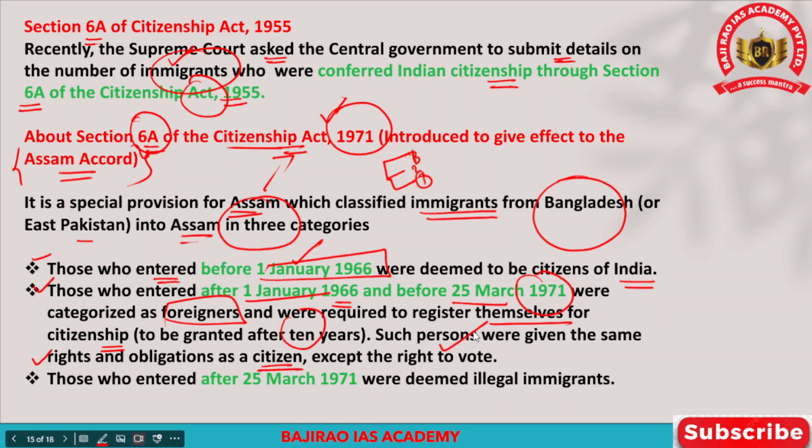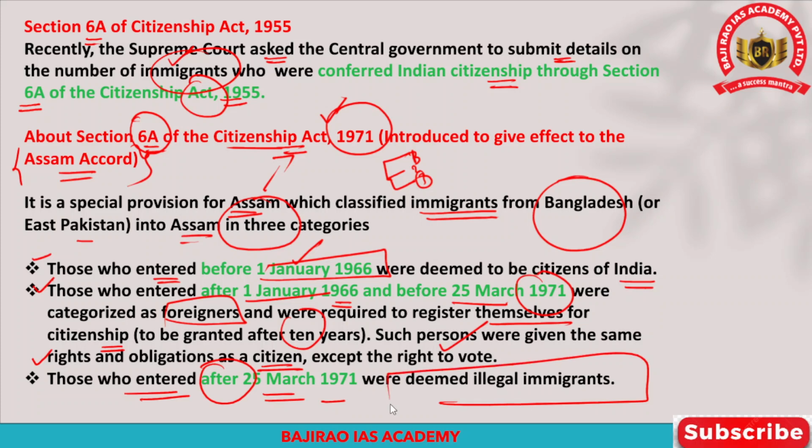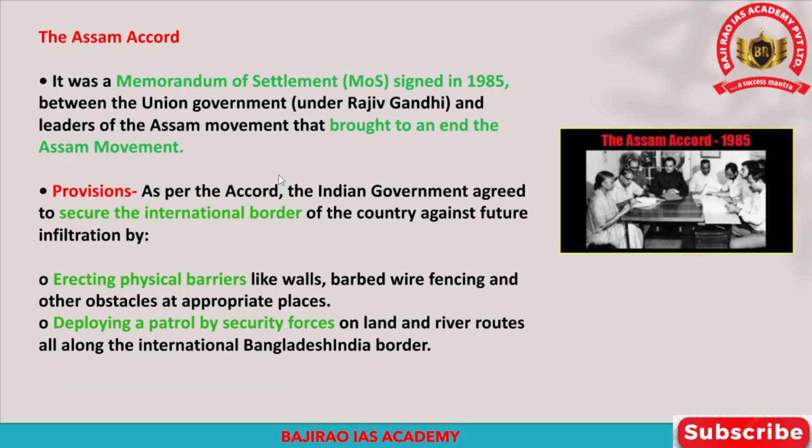And after that, the third category is those who entered India after 25th March 1971, who were considered illegal immigrants into India. So this is how Section 6A of the Citizenship Act, a special provision for Assam, was included. Now in this context, what exactly is this Assam Accord?